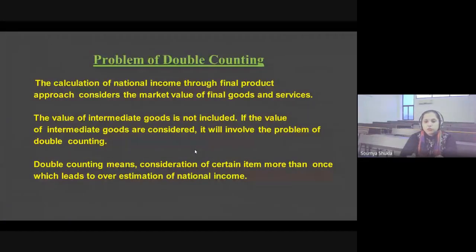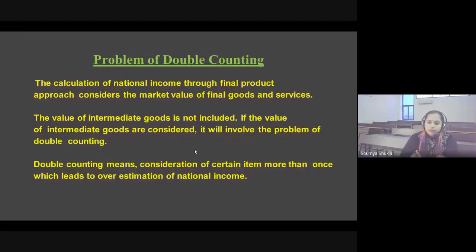Whatever national income we expect during the given period of time, it will be exceeded. So it creates the problem of double counting.